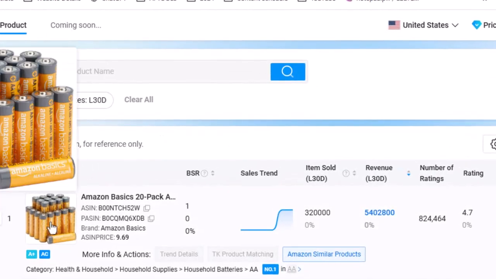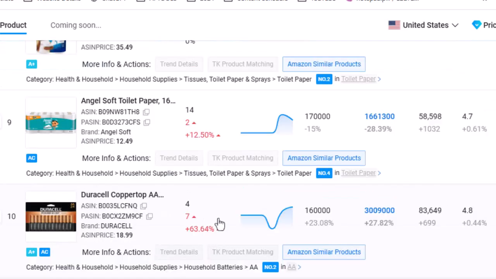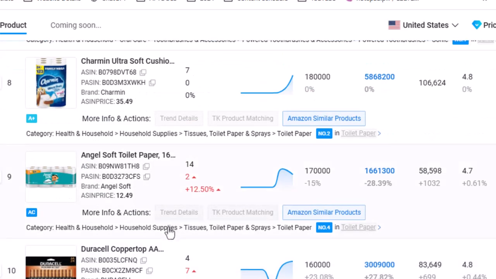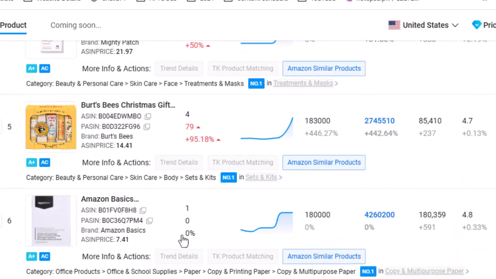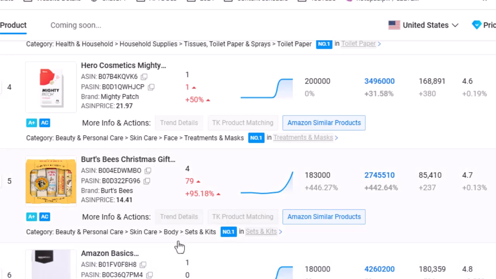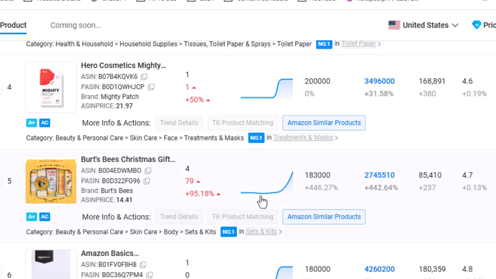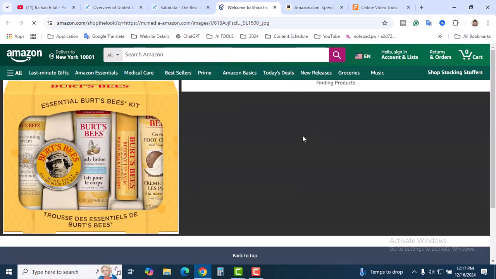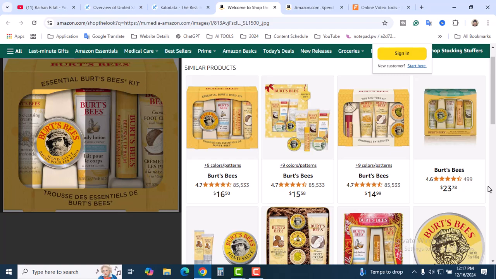It's an Amazon Basics 20 pack, a battery, I think. It shows items sold and revenue for the last 30 days. Amazing. So you can pick a product from here and get an idea. You can also pick a product and then search for it on Amazon. How can we search? Let's take the number 5 product, a Christmas gift. If you want to find a similar product, click on Amazon similar product. It will go directly to Amazon, and they will search and find different similar products.